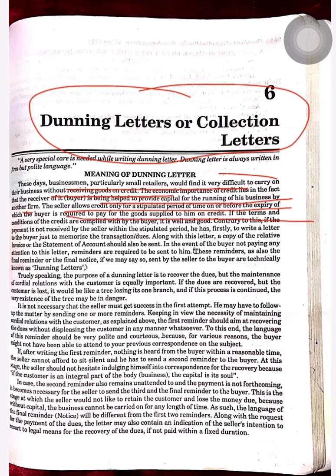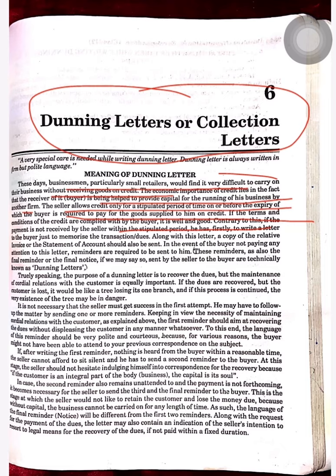Okay, if the terms and conditions of the credit are complied with by the buyer, it is well and good, but many times many businessmen fail to pay the money on time. So we have to collect that.